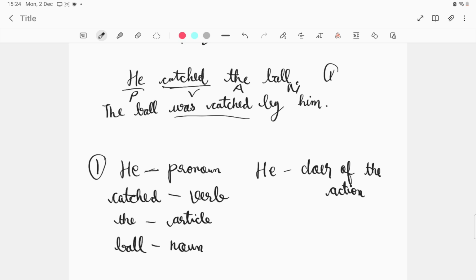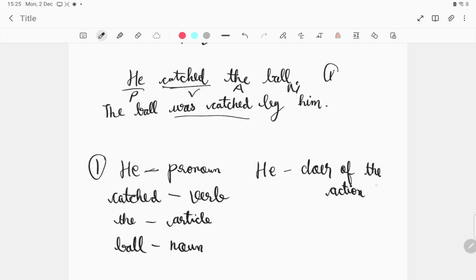Actually, subject. What is a subject in a sentence? Subject is the one about whom we talk. Many kids say that subject is the doer of the action, but not necessarily. Subject is not always the doer of the action. Subject is basically the one who is being talked about in the sentence. Now, who is being talked about? He catched the ball, so we're talking about some boy, right? Someone, he.